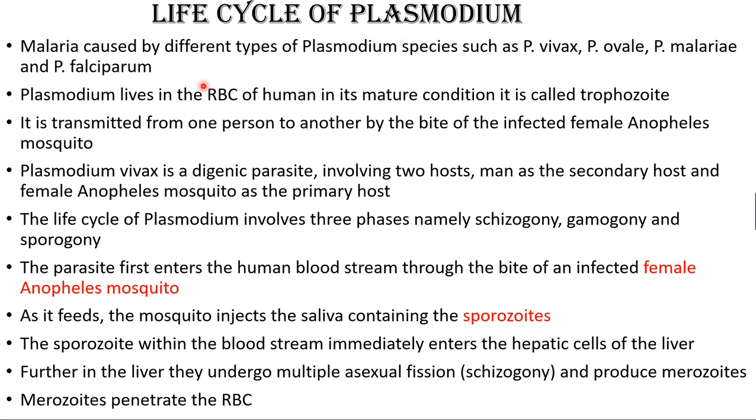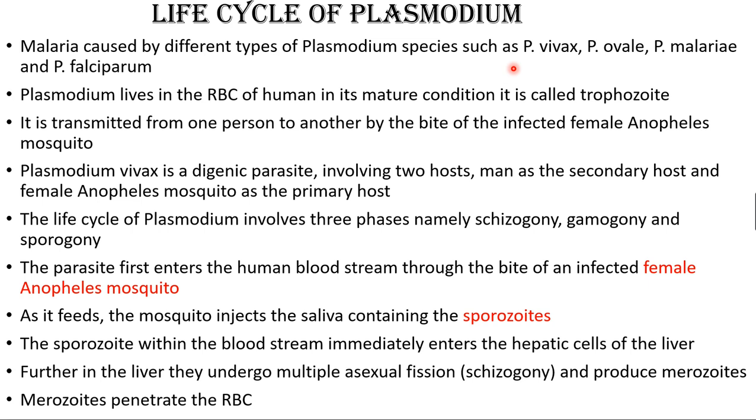So the life cycle of Plasmodium. I said already malaria is caused by different types of Plasmodium, such as Plasmodium vivax. It is a protozoan. Vivax, ovale, malariae, and falciparum. Plasmodium lives in the RBC of the human being. It is sucked in, enters into the blood circulation of the human being, and from the blood circulation it enters into the liver and then into the RBC of the human being. In mature condition it is called the trophozoite stage, the infected stage, and it is transmitted from one person to another by the bite of an infected female Anopheles mosquito.